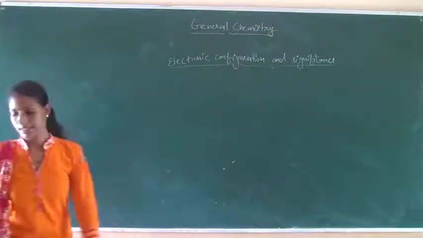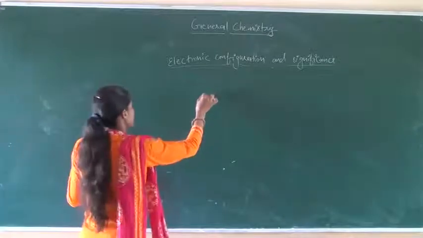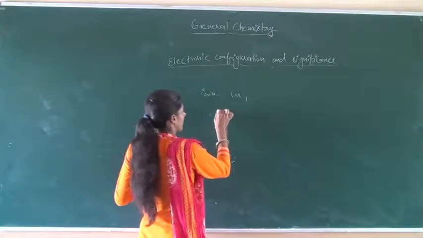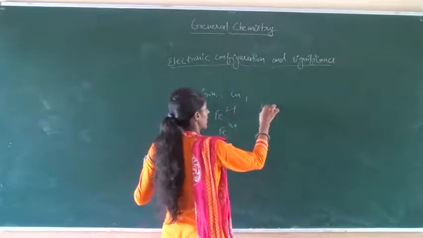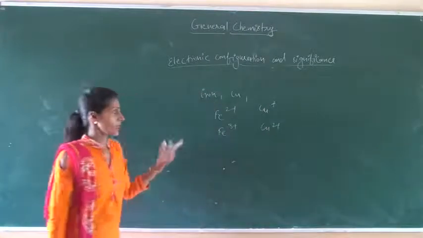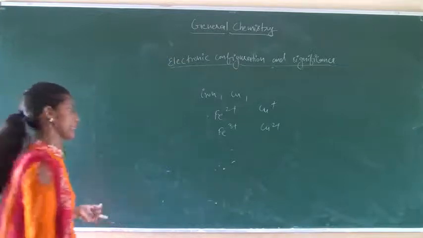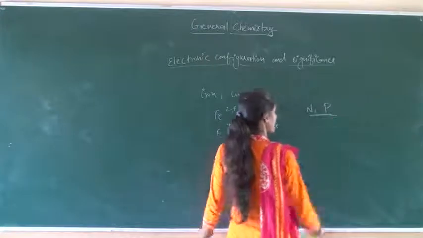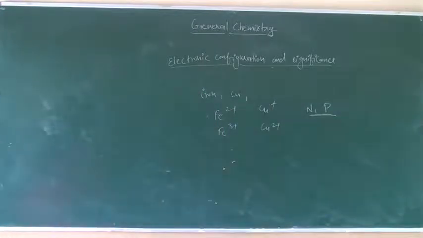Variable valency means more than one valency, such as iron, copper: iron di-positive, iron tri-positive, copper positive, copper di-positive. They show variable valency. Also some non-metals such as nitrogen and phosphorus show more than one valency, meaning variable valency.